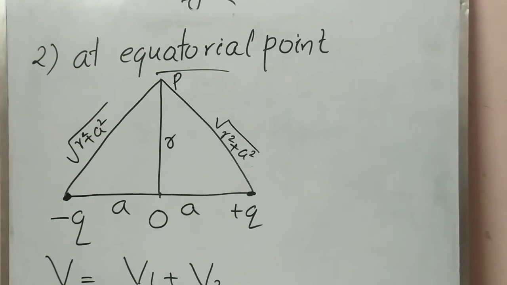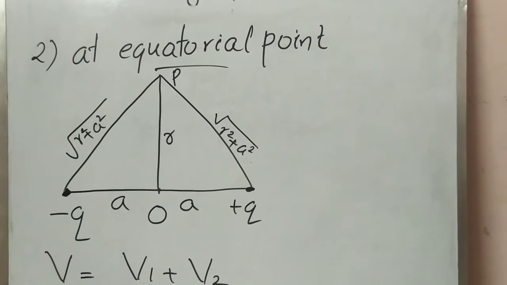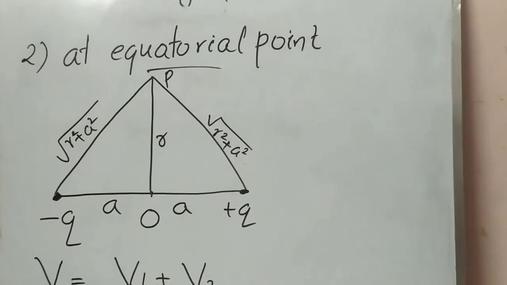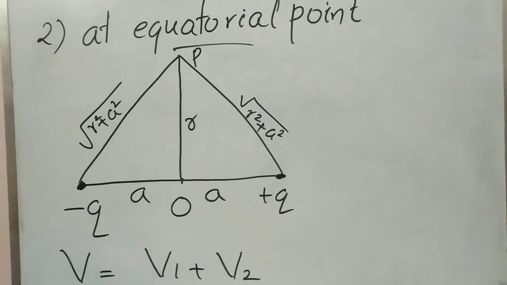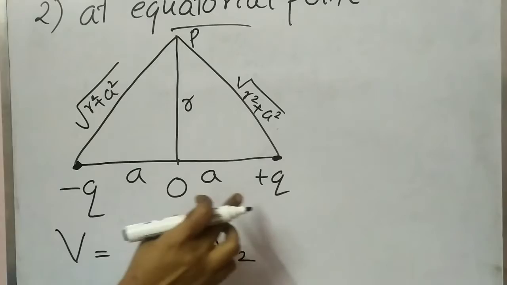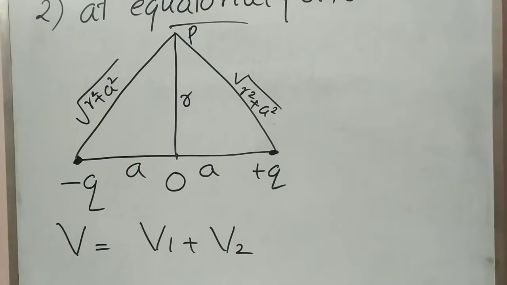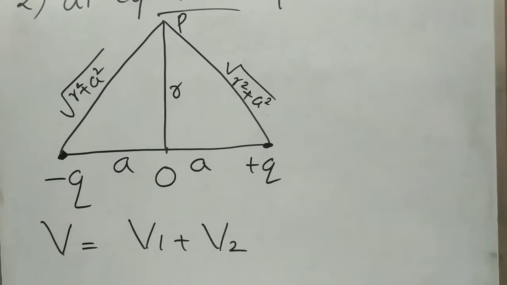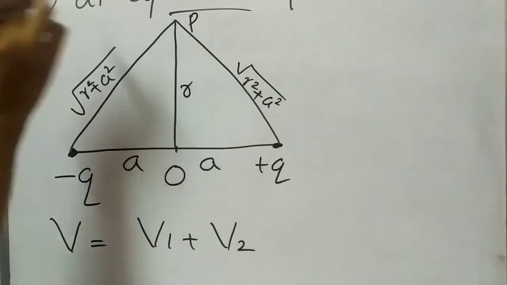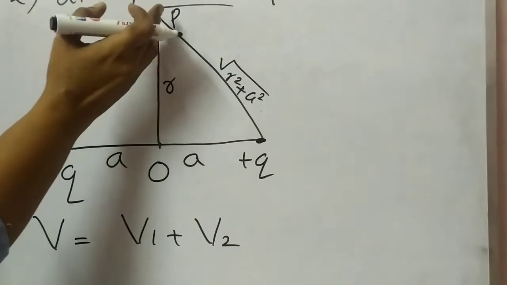Now we need to derive an equation for electrostatic potential at the equatorial point of this dipole. Here you can see minus q and plus q separated by 2a, and this P is the equatorial point. We need to find the electric potential at this equatorial point. How can we write the total potential at this P?